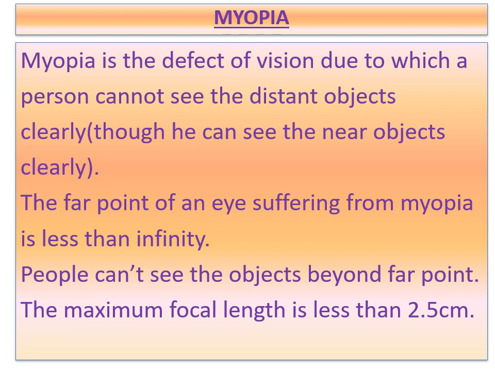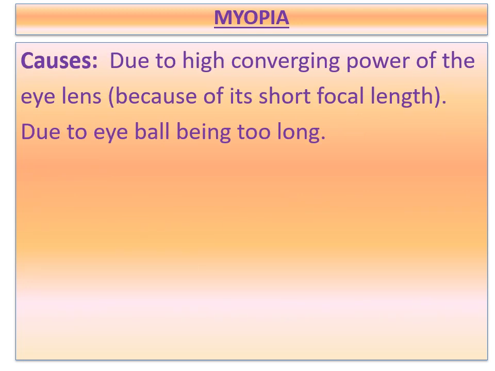So the maximum focal length is less than 2.5 cm for the myopic eye. Already we have covered in the last part that the maximum focal length of a normal human eye is 2.5 cm. Children, I hope you have understood up to here what I have told. Coming to the causes, one is due to the high converging power of the eye lens, or because of a short focal length. The next condition is the eyeball being too long, which means the distance between the eye lens and the retina is increased.